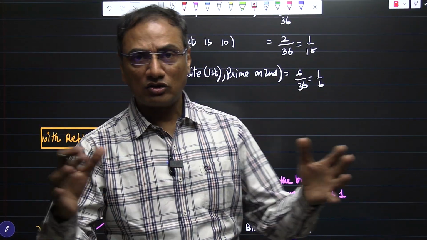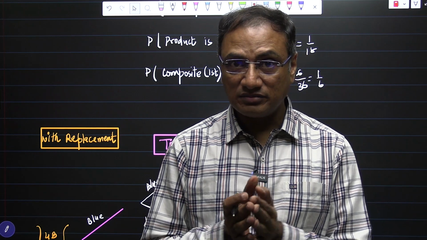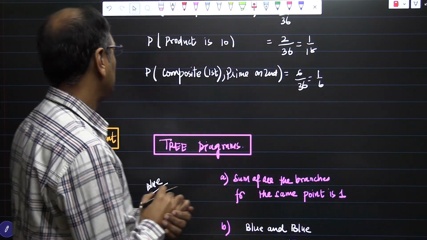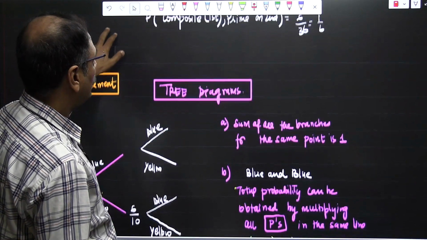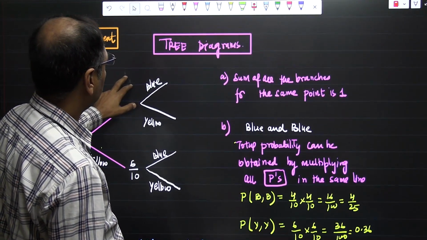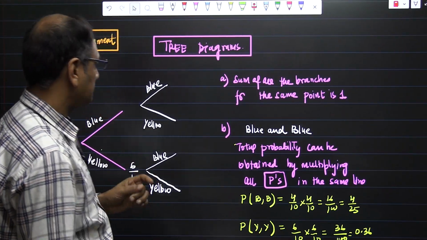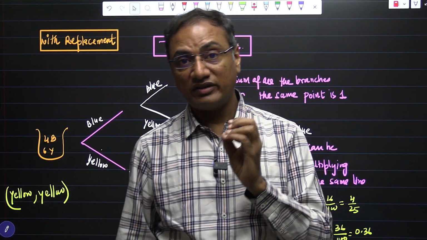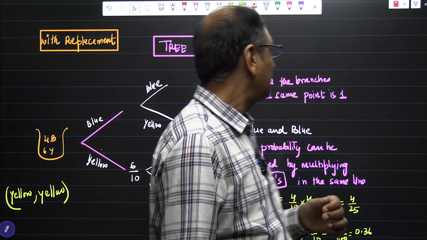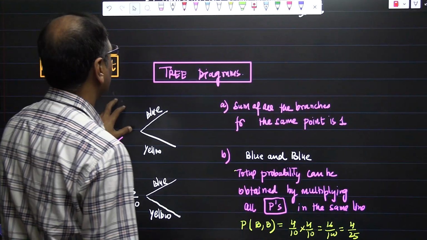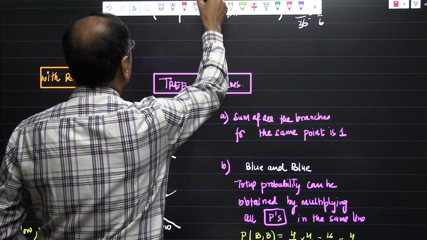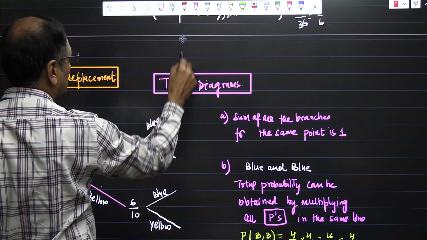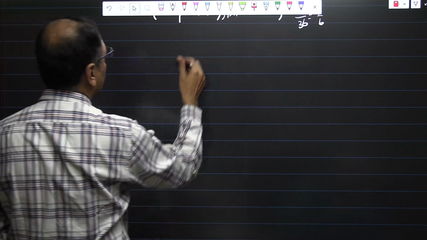There are many more scopes which can be discussed, but I do not want this video to extend to a very long length. We'll be discussing those problems in the further past paper problems. Now the important thing: tree diagrams. Tree diagrams are very, very useful. Before discussing tree diagrams, you need to have a basic idea of a few things.